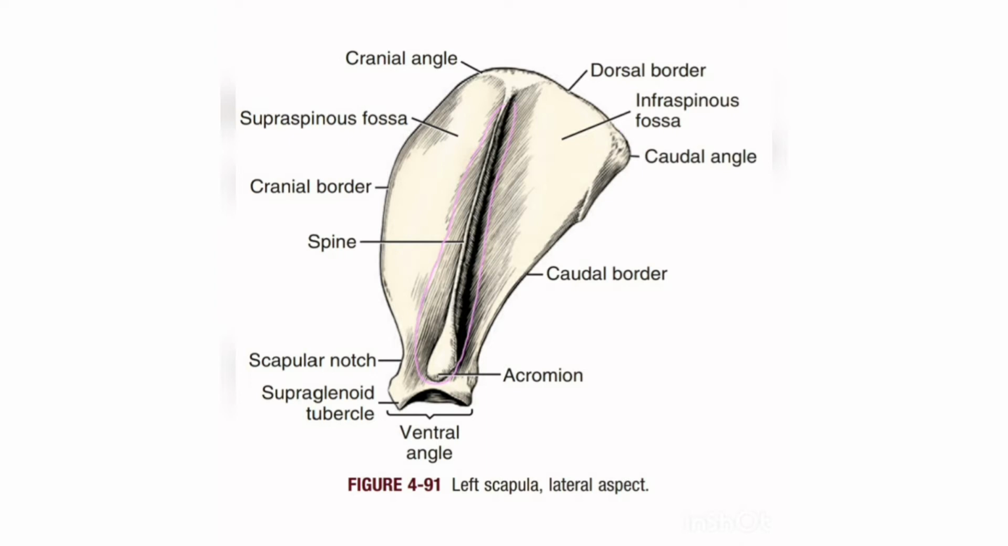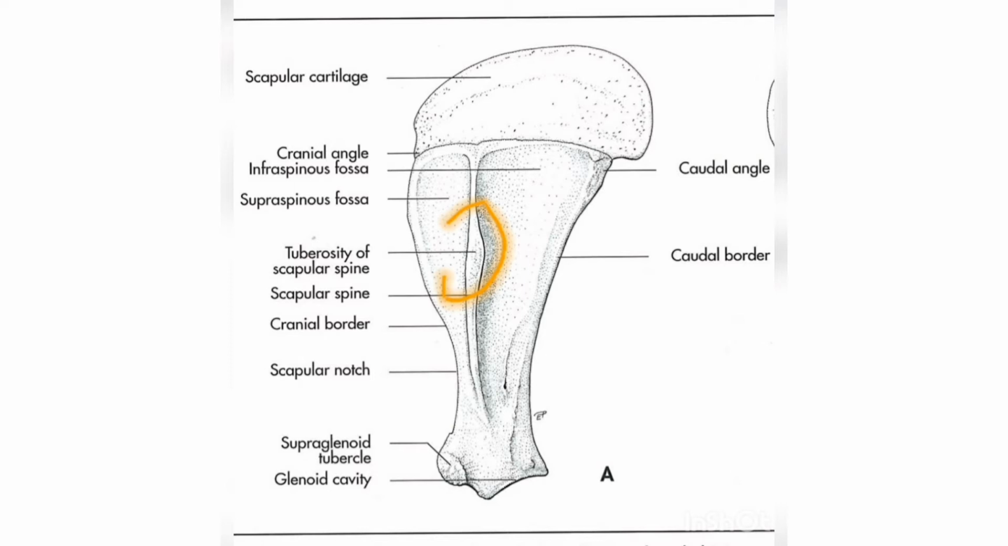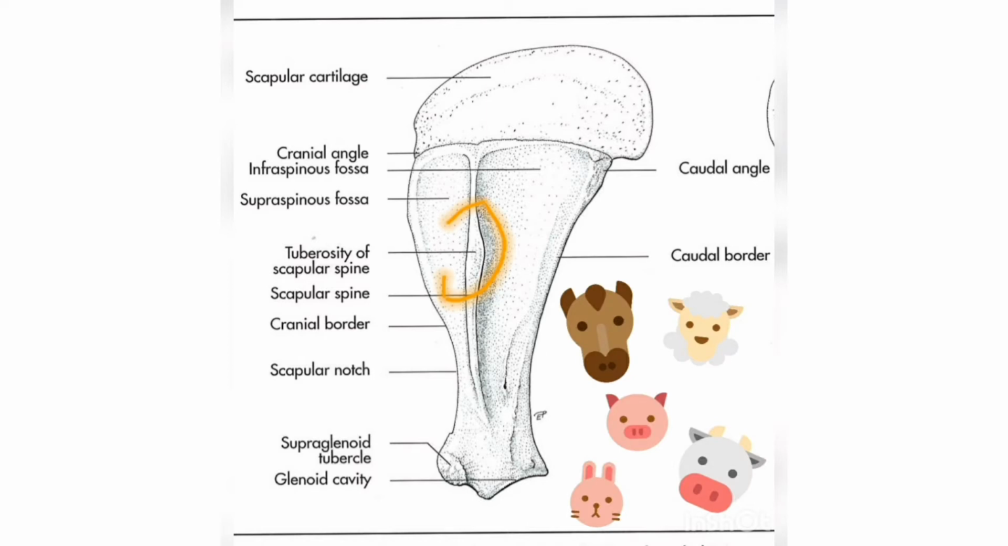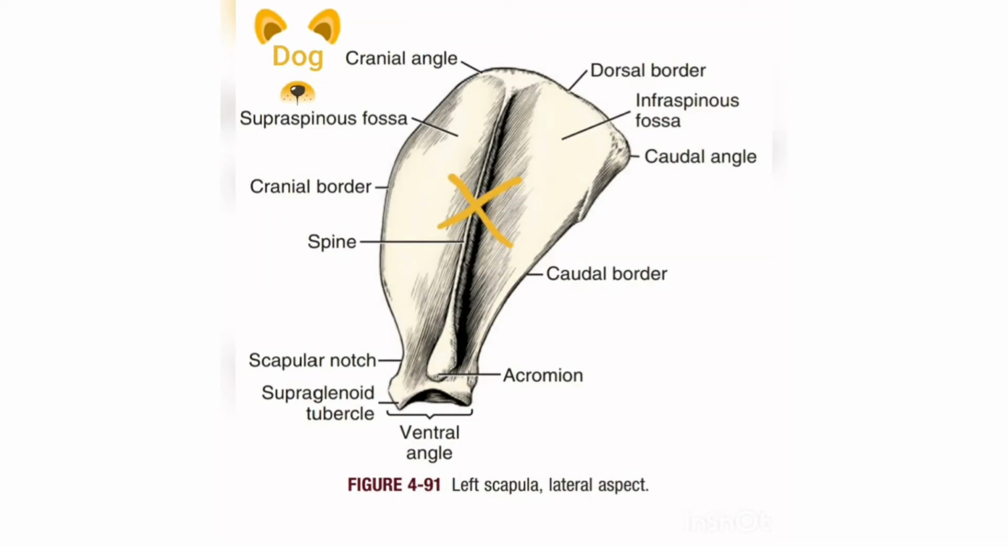The lateral surface is divided by the spine of the scapula into the supraspinous fossa and infraspinous fossa. The spine of the scapula extends from the dorsal border to the ventral angle. The spine ends with an acromion or hamate process. It's easily palpated in the living animal. The tuberosity of the spine of the scapula is present in all domestic mammals, with the exception of carnivores.